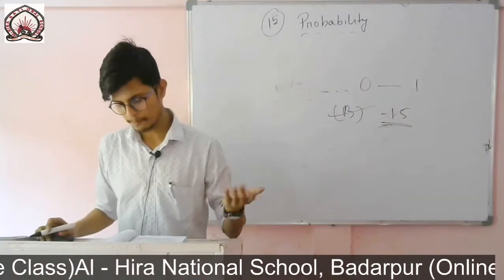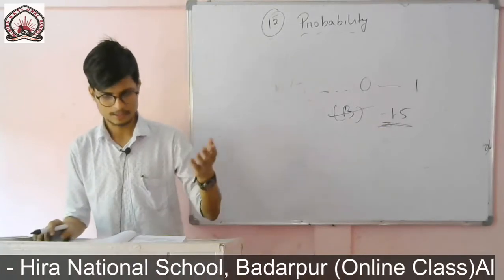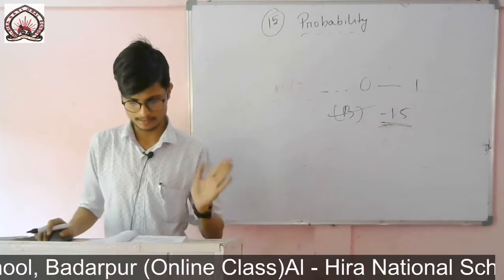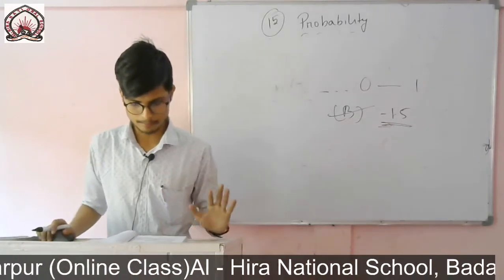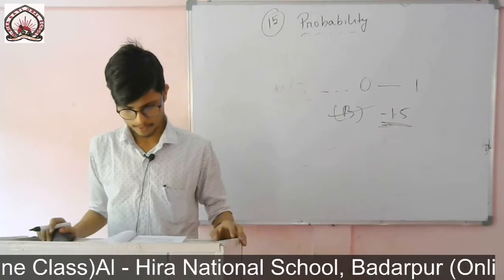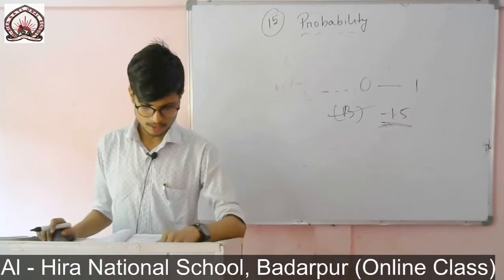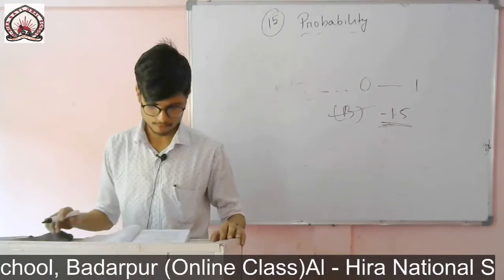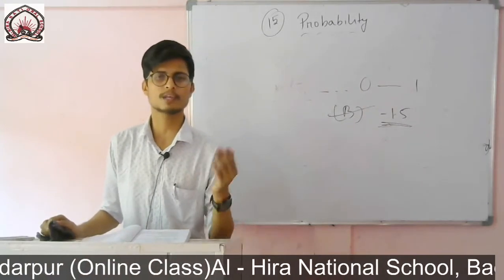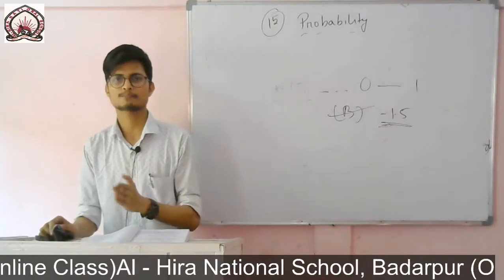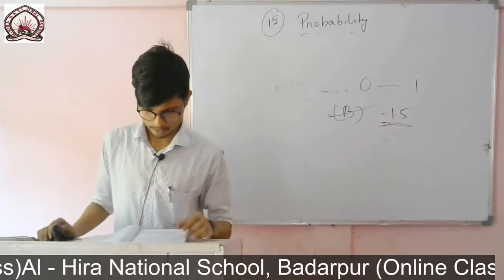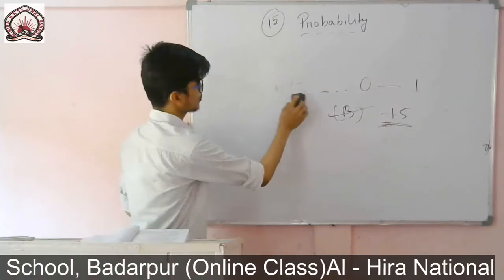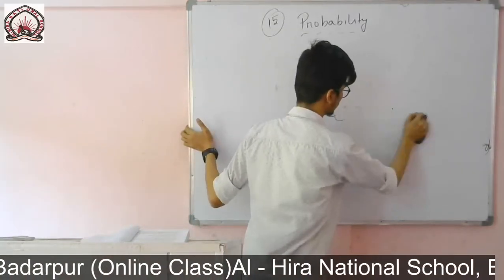The next one, 15%, yes, it is also a possible chance. Then 0.7, it is also greater than 0 and less than 1, so it is correct. Only the answer is option number B, that is minus 1.5. Okay, now see question number 5. If P of E is given, which is equal to 0.05, what is the probability of not E? We know the formula, probability of E plus probability of not E is equal to 1. The question is to find the probability of not E, so we will use that formula.